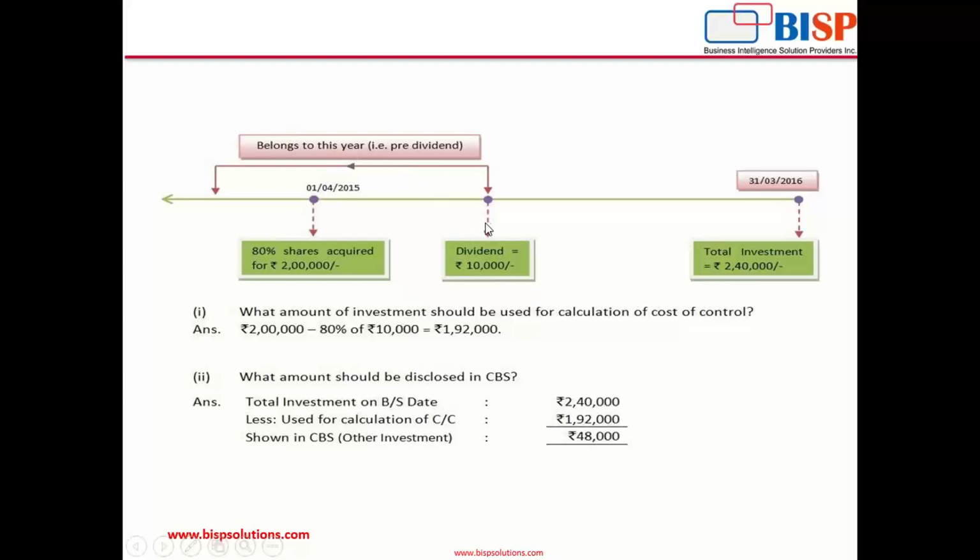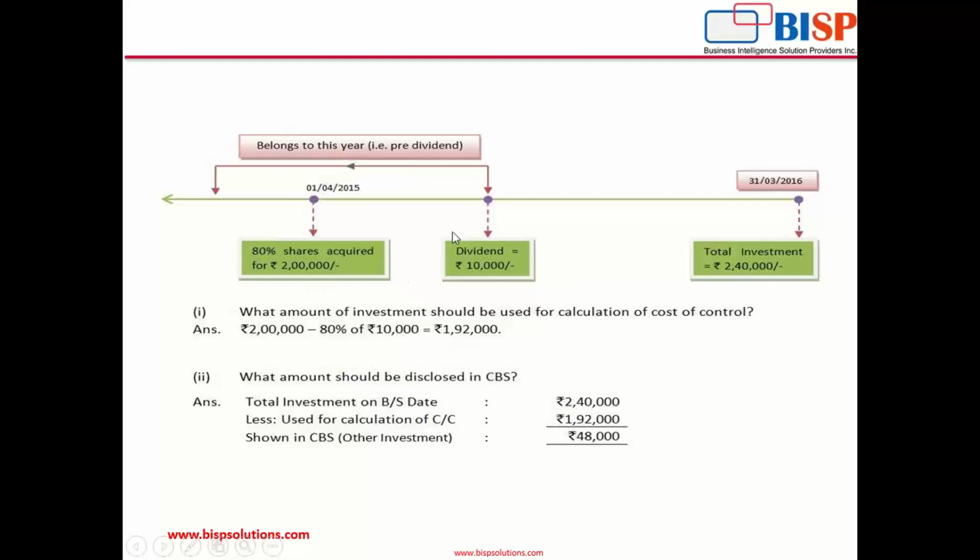Suppose it is a final dividend, that means it relates to the pre-period. It belongs to the previous year, that is the pre-period. So it should be reduced from the cost of control, that is, the investment. See here, the amount of investment is 2 lakh minus 80% of this 10,000. It is reduced from the investment, giving 1,90,000.